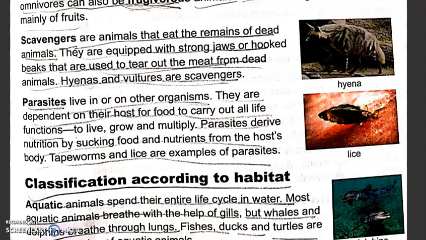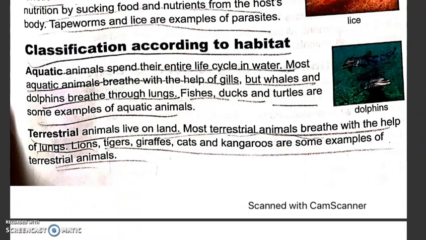A virus does not have a body of its own. A virus does not hunt on its own. It gets inside a host. For example, coronavirus will get inside a human being. COVID-19 will get inside a human being and will try to get food from the human being. So this is how a virus is also a parasite.